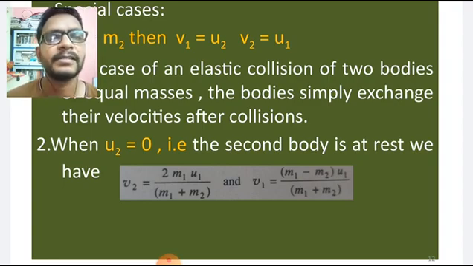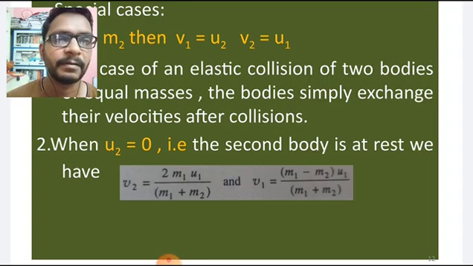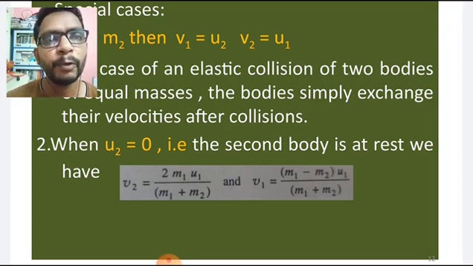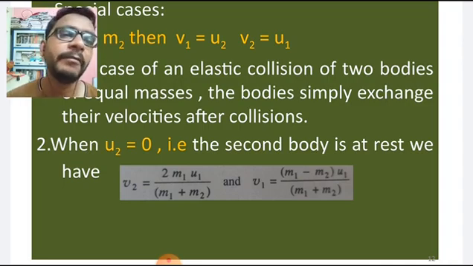All these cases we observe in the billiards game, a very good example. When u2 equals 0, the second body at rest, we have v2 equal to 2 m1 u1 by (m1 plus m2) and v1 equal to (m1 minus m2) into u1 by (m1 plus m2).